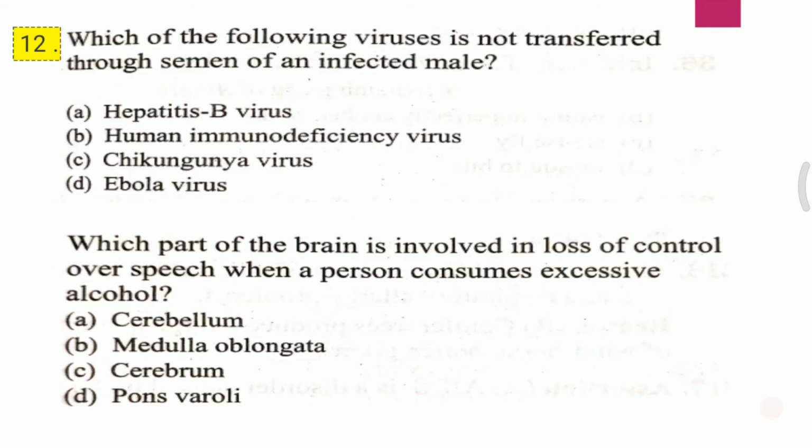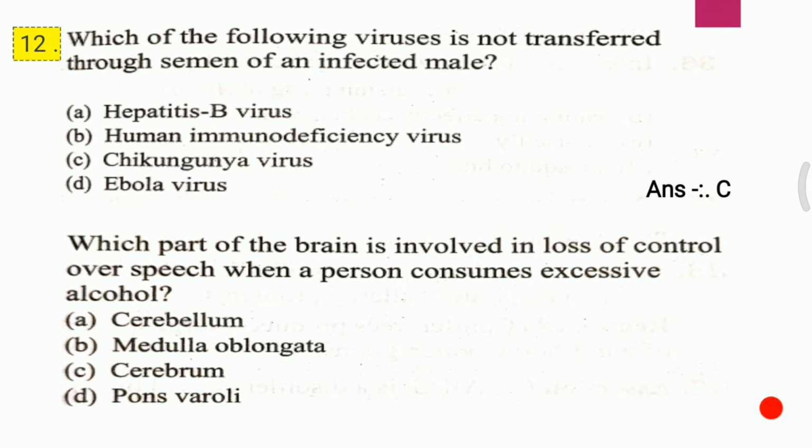Question 1. Which of the following virus is not transferred through semen of an infected male? A. Hepatitis B virus. B. Human immunodeficiency virus. C. Chikungunya virus. D. Ebola virus. Which of the following virus is not transferred through semen of an infected male? And the answer for the first question is C, that is Chikungunya virus.